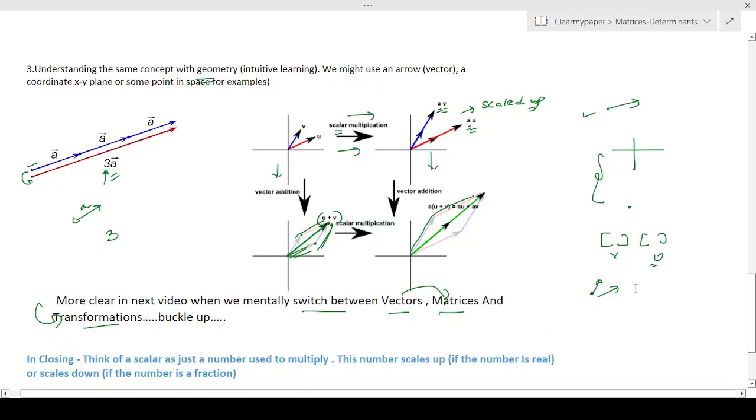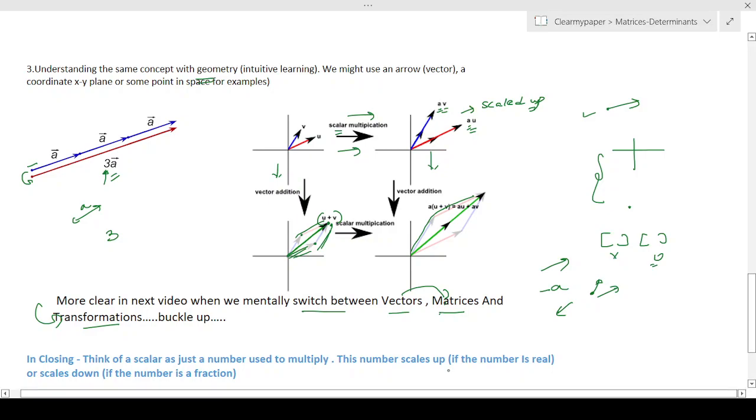And in the context of vector, if I'm going to scale up positively, it might go in this direction. If I scale negatively, let's say multiplied by minus a, it will go in the opposite direction. So in case of vector, the direction flips. But other than that, in case of pure play algebra, the number becomes smaller or bigger based on its scaled up or scaled down. But still, the fact remains that scalar multiplication is nothing but multiplying a matrix by a number and scaling it up, okay?